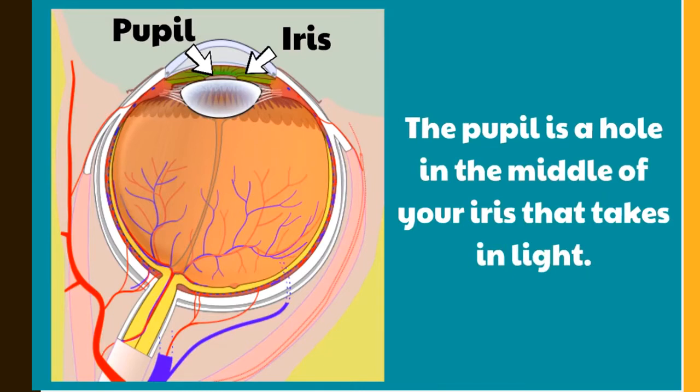Your iris has muscles in it that make your pupil either larger or smaller depending on how much light is in the area around you. If it's dark in the room, your pupils will be larger. If it's bright in the room, your pupils will be smaller because your eyes will not want to take in as much light. Light goes inside of the pupil.